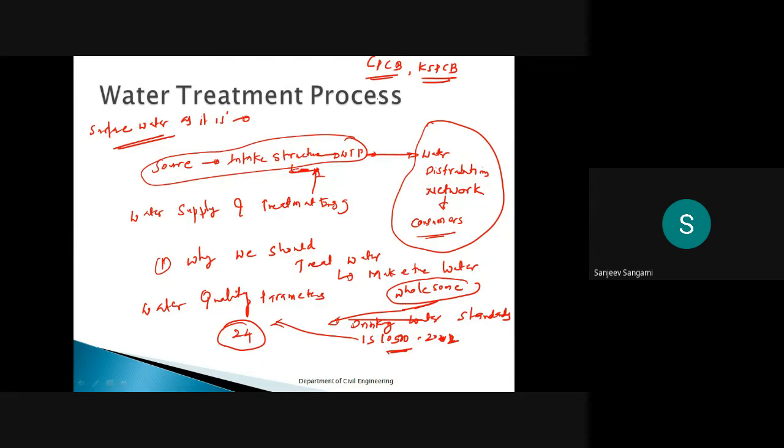what I am telling is that water supply engineering and wastewater engineering are playing an important role because the level of pollution is not decreasing; it is increasing day by day. So from the future engineering point of view, wastewater engineering, water supply engineering and water treatment processes are important subjects for engineers.